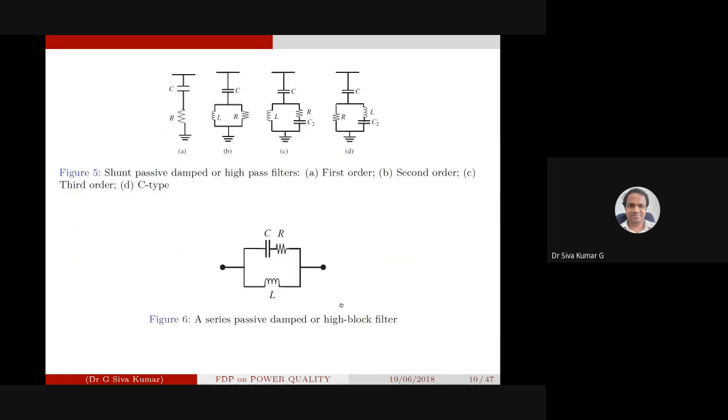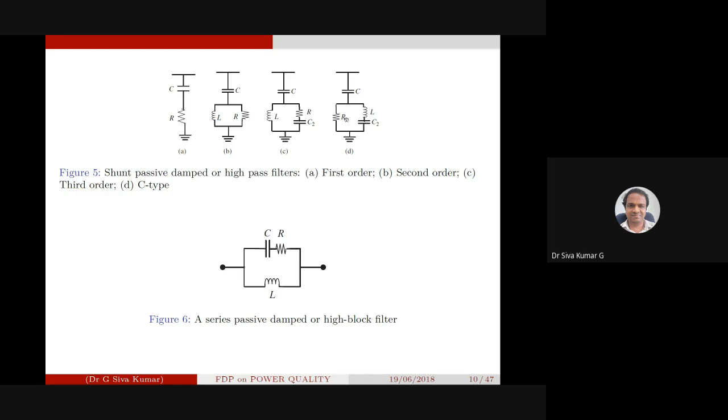Okay, shunt damped or high pass filter is about the first order. The order in the sense of the equivalent impedance when you express it in the S domain. This is second order with respect to S, and we get second order, third order, and then the C type filter.